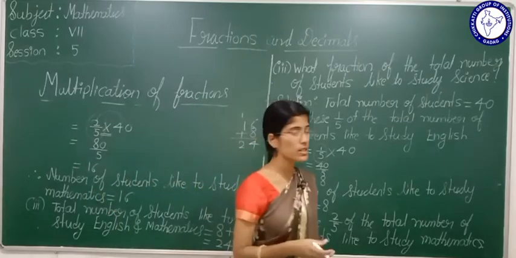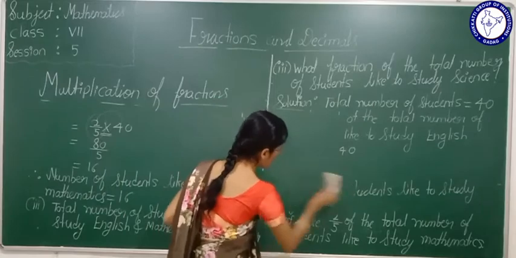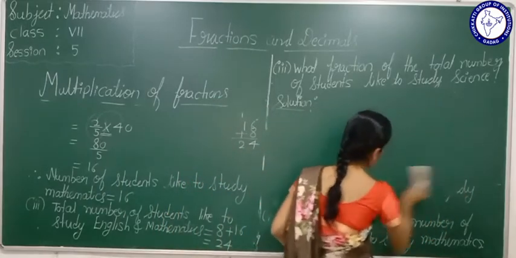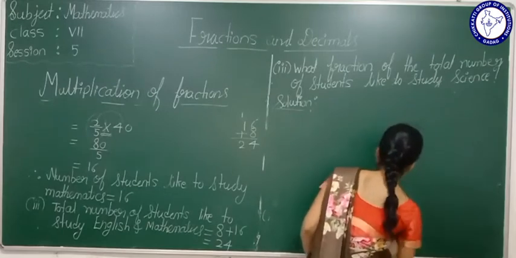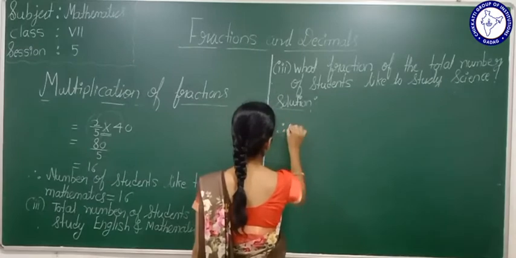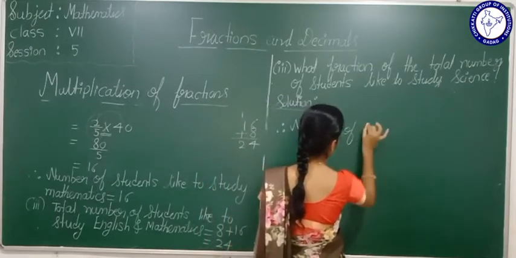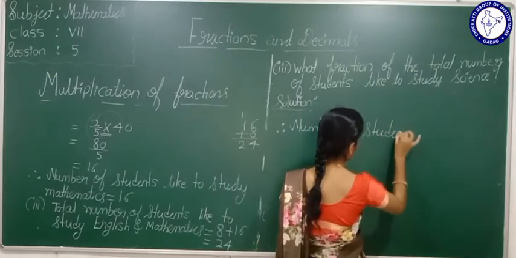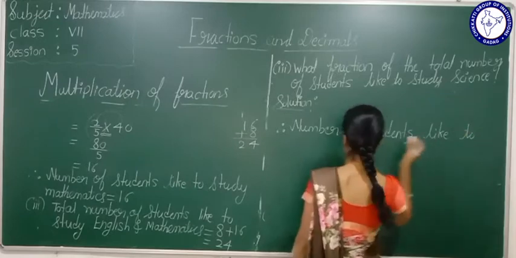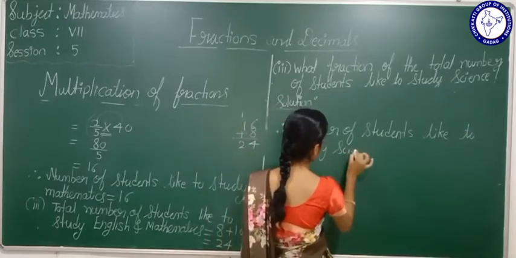What is the total strength? Total strength is 40. Yes or no? The total number of students is how much? The total number of students is 40. Therefore, the number of students who like to study science, what do we have to do, students?